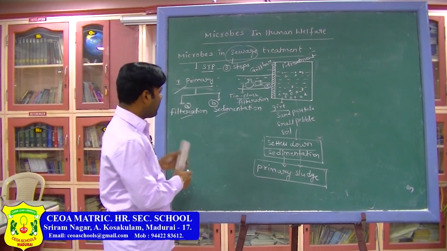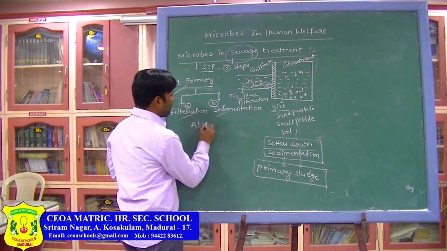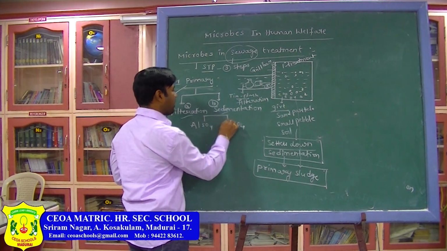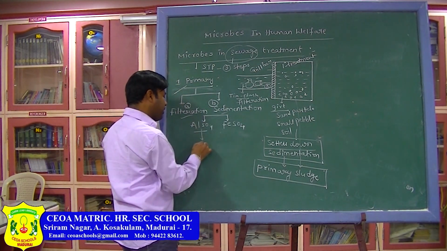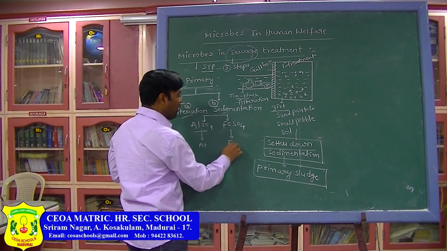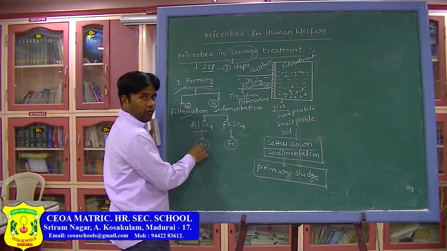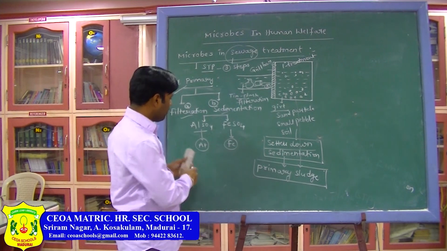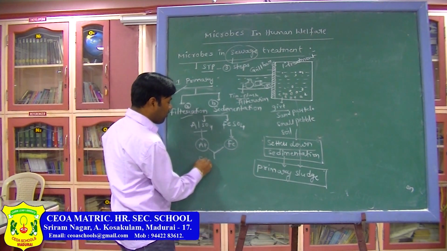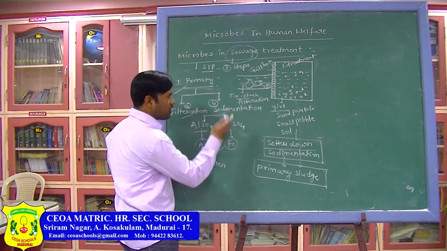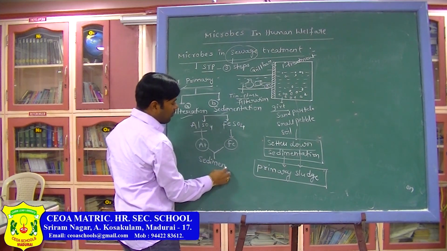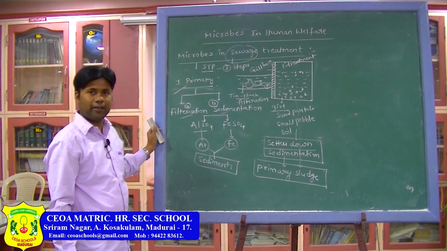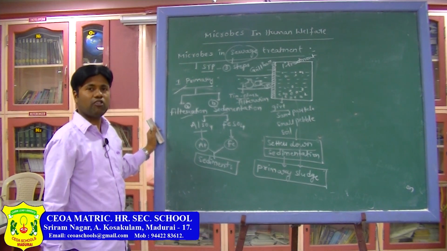For that purpose, we are adding aluminum sulfate and iron sulfate. We can add either one. From the aluminum sulfate, aluminum, and from the iron sulfate, iron, these two make the flocs settle at the bottom. So any floc which is floating here and there will all be sedimented at the bottom. Now sedimentation is also completed.